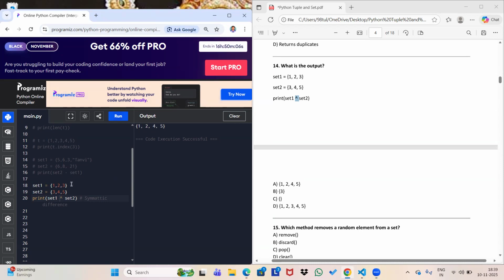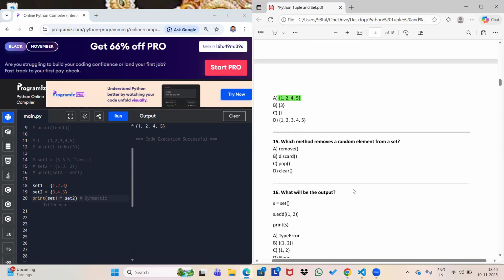And how is it going to happen? It will first cancel out the common elements and then it will return the rest of the elements present in set 1 and set 2. That's why we are getting 1, 2, 3, 1, 2, 4, 5, and 3 is cancelled out because it is common in both sets. So the answer will be 1, 2, 4, 5. This will be our answer.